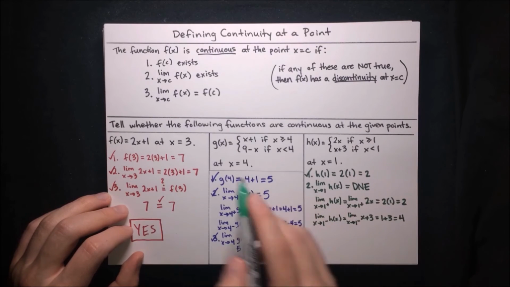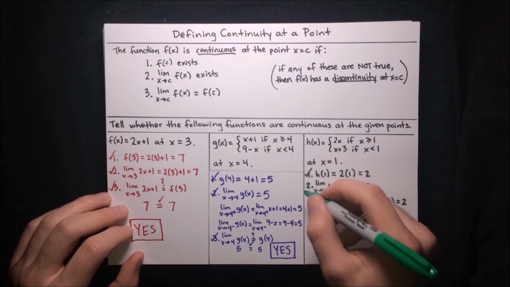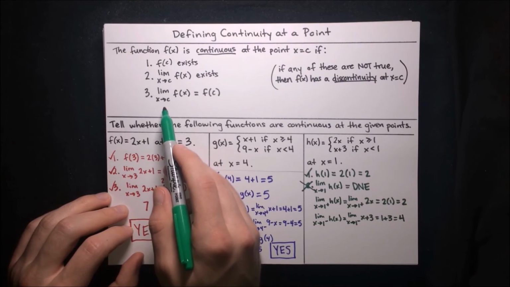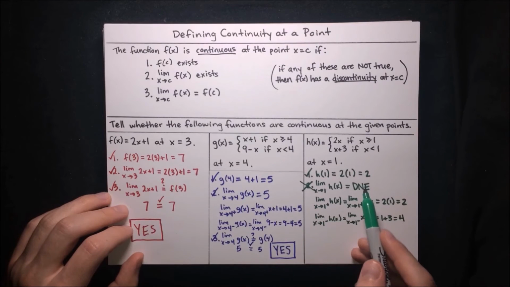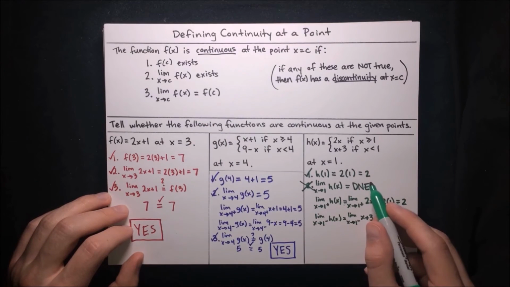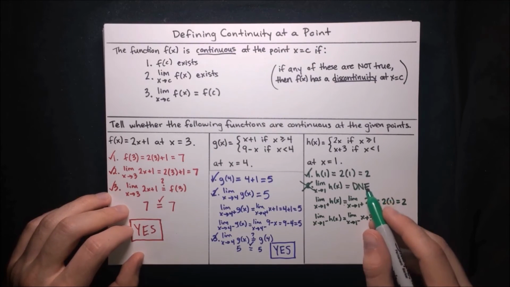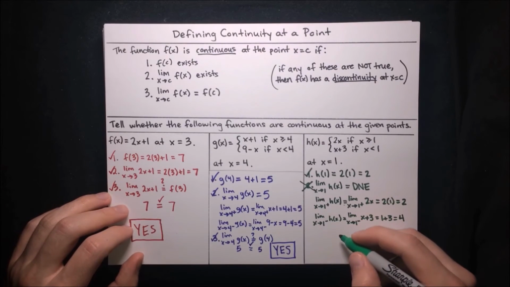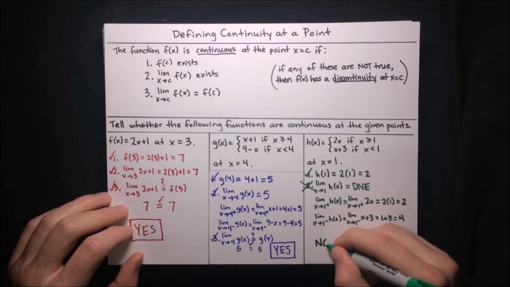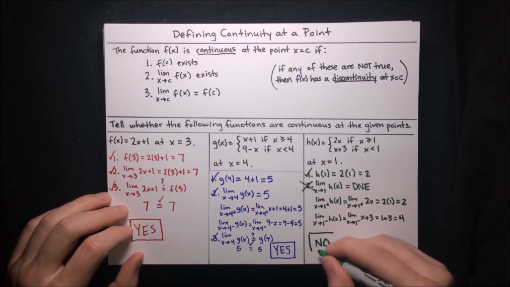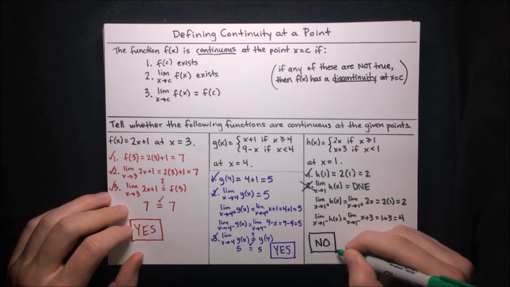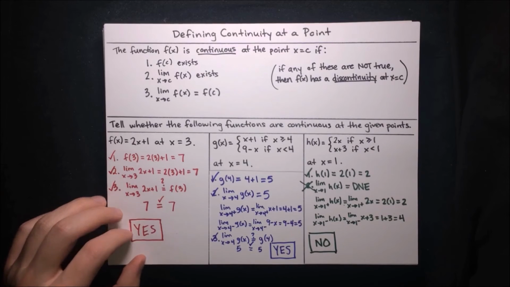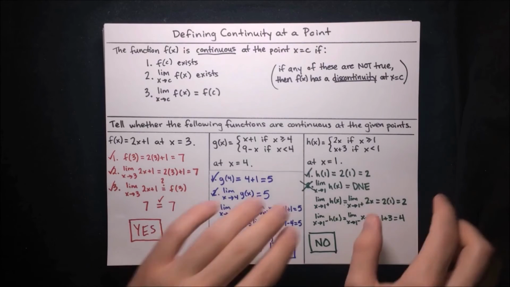But requirement 2 is that the limit does exist. So requirement 2 is not satisfied here. We can also see that requirement 3 is not satisfied either, because this limit does not exist, whereas the function value is 2. So 3 would also be false. But really, all it takes is for one of these conditions to be false, and we see that 2 is false, so immediately we can conclude that no, h of x is not continuous at the point x equals 1. So we say that h of x has a discontinuity at the point x equals 1. Alright, let's go on to some more problems.